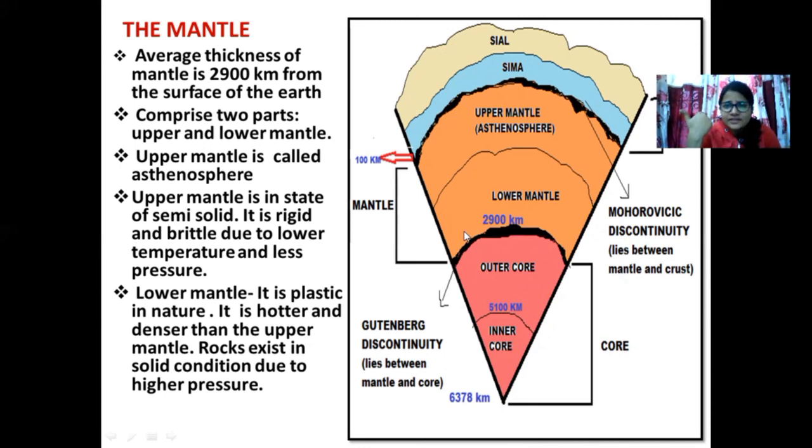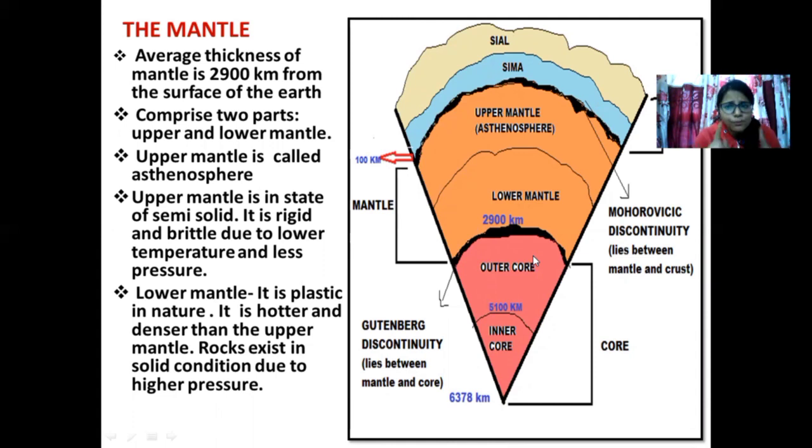Why half solid and half liquid? Because as we go towards the interior of the earth, temperature is increasing, pressure is increasing. But if I compare it with the innermost layers, then the upper mantle's temperature is much lower than that of the outer core. The more I go towards the interior of the earth, the more the temperature will rise. But at the upper mantle, the temperature is not that severe in comparison to that of the inner core. So in the upper mantle, rocks are very moody. They behave either as solid or as liquid.